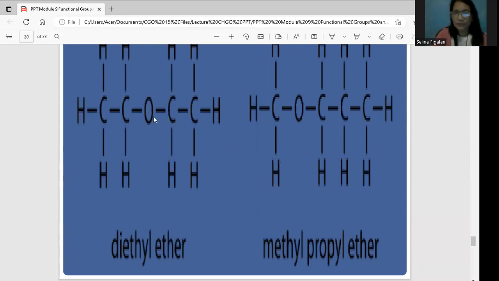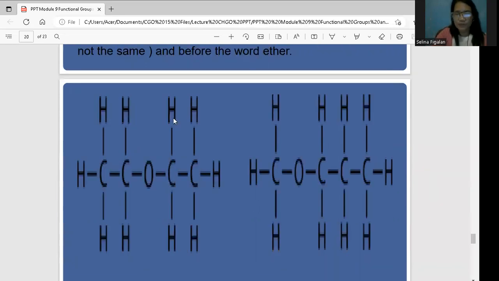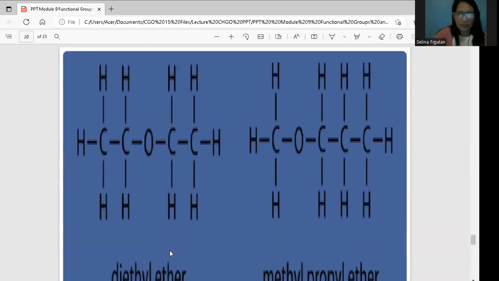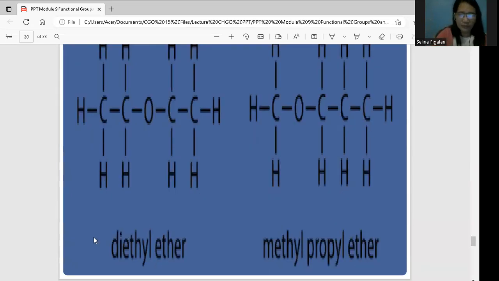So yung oxygen ay nasa gitna ng dalawang formula. So this is CH3, this is CH2. CH3, and then the other one is CH2. Okay, so this is ethyl, under doon sa table. So ethyl, dalawa ang naka-attach sa dalawa, that is diethyl. Dahil ito ay may oxygen sa gitna, that is ether.